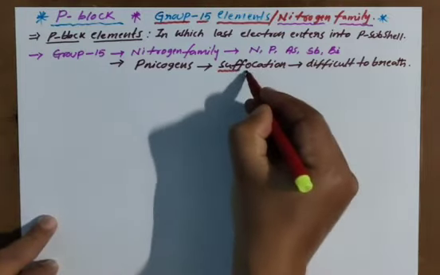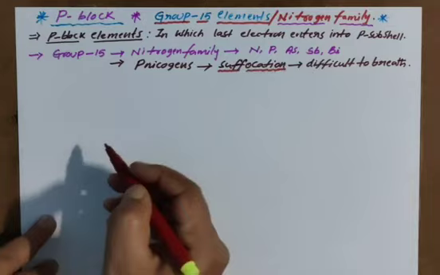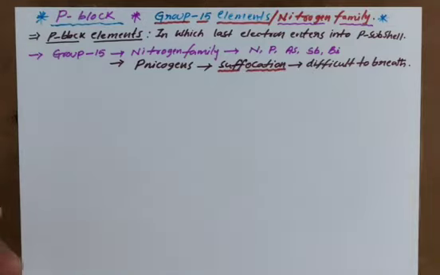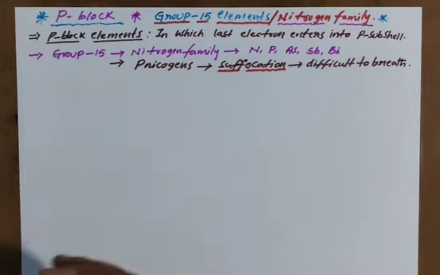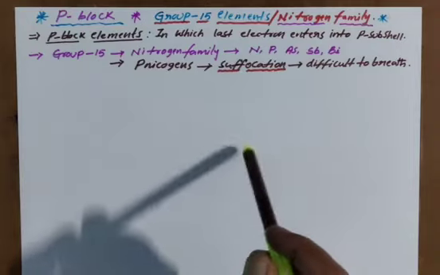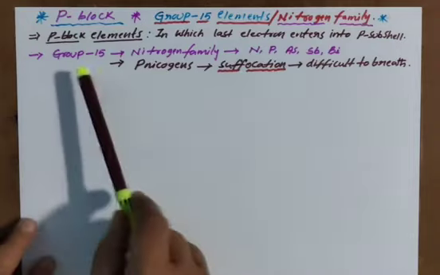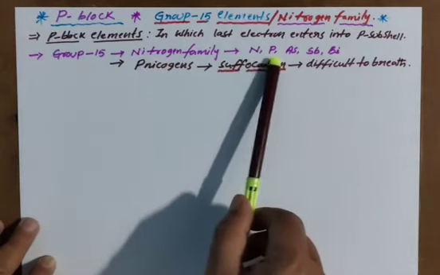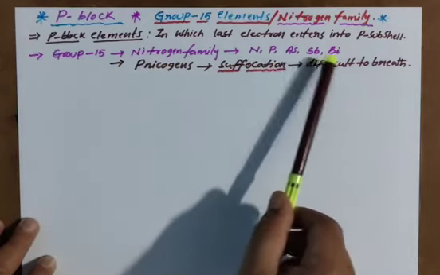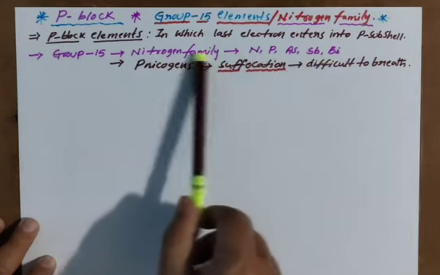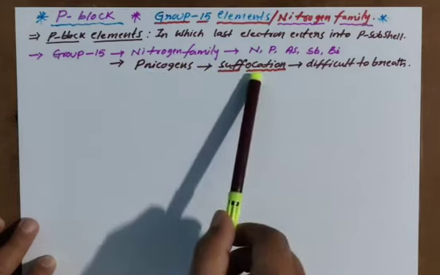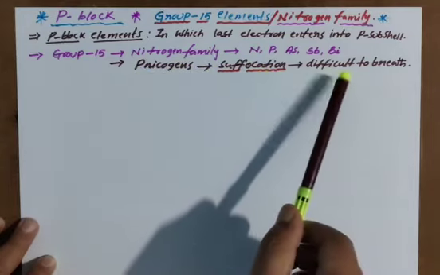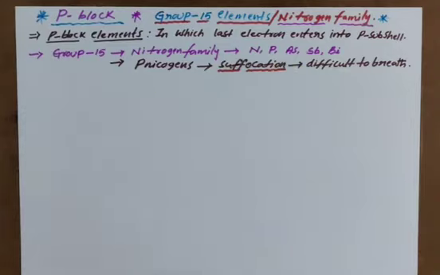For example, ammonia NH3: if you inhale ammonia, you are unable to get oxygen. And phosphine PH3 is a poisonous gas. So group 15 elements, nitrogen, phosphorus, arsenic, antimony, bismuth, are called the nitrogen family, with another name nicogens, meaning suffocation.